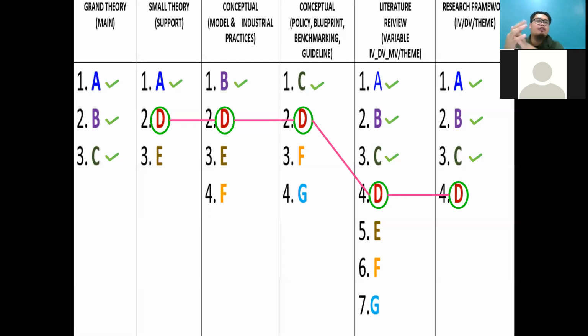What is the small theory? Small theory actually comes from new research. For example, say my friend studies qualitative research and uses grounded theory as the research strategy. Then they come up with a new theory.